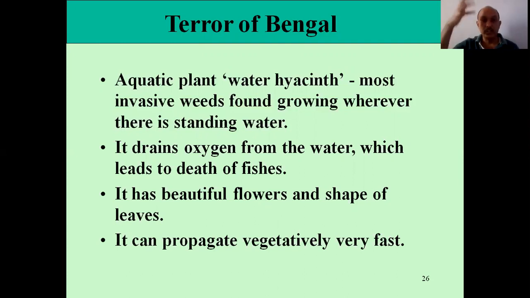So we'll study that one even in the organism and population chapter. So it can propagate vegetatively very, very fast, okay, through that offset as a stem. You can see here, this is a beautiful flower of a water hyacinth. You might have seen this one in your neighboring river or any pond. Okay, generally if it is growing, think that the water is polluted.